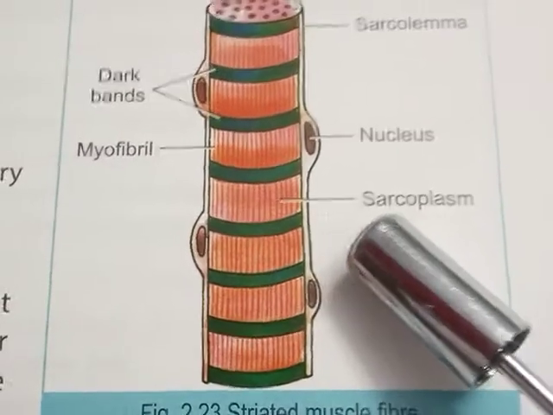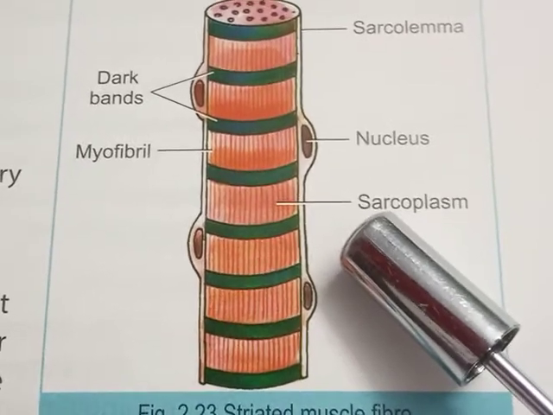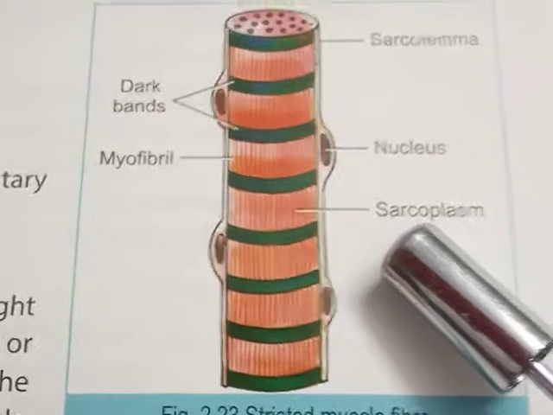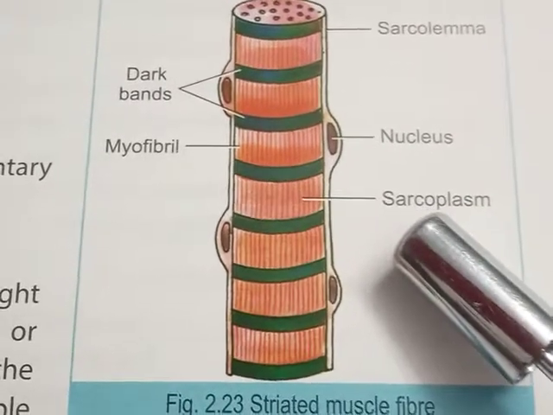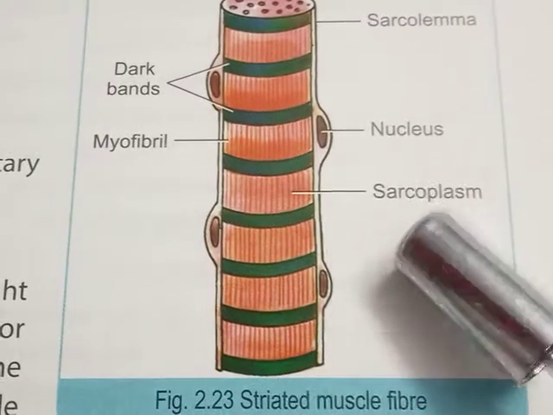As it works according to our own will, it is also known as voluntary muscle fiber. And as its rhythmicity can be increased according to our own will, it can also be categorized as fast muscle.